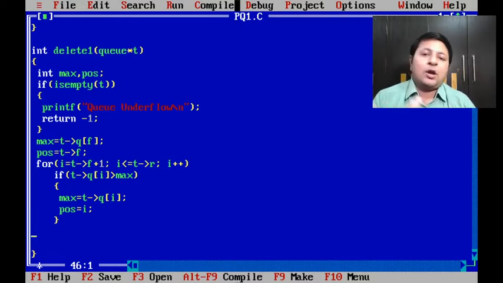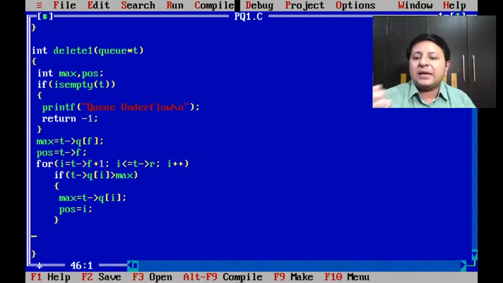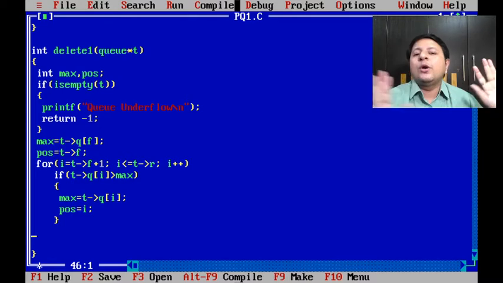If you visualize, or again I'm there for you, I'll be making another video showing the working of this particular thing in a detailed, step-by-step manner. But currently you can try visualizing that I'll be having the maximum deleted from pos. If I delete the maximum from pos, that's going to create a gap. What that gap should get is the next element. So if I take a loop again, which starts from pos, the slot i should get the element from i plus 1, and that should happen again and again. Finally I should shift the element at R to its previous position. In short, my i should go up to R minus 1.